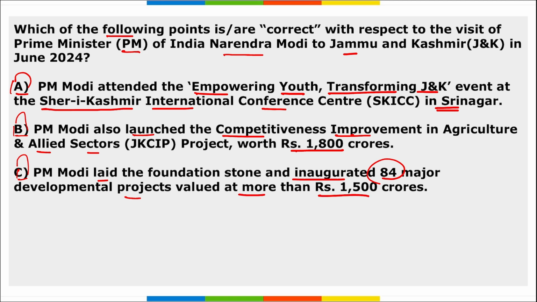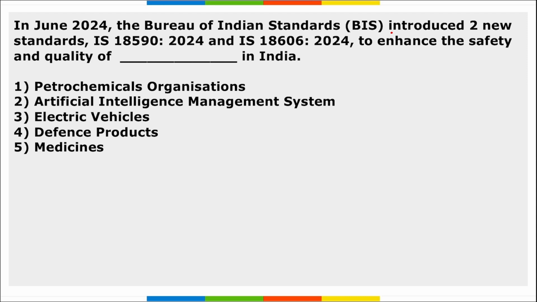Second, in June, the Bureau of Indian Standards introduced two new standards, IS 18590 and IS 18606, to enhance the safety and the quality of which products in India? It is to enhance the standard and quality of electric vehicles in India.